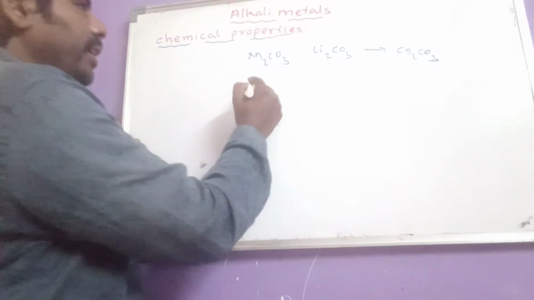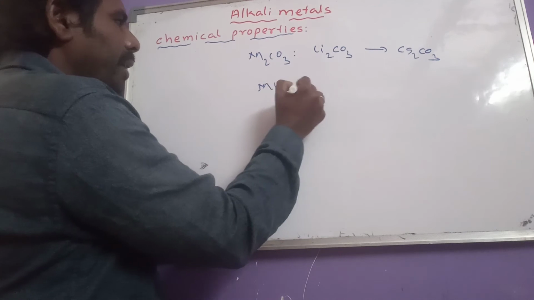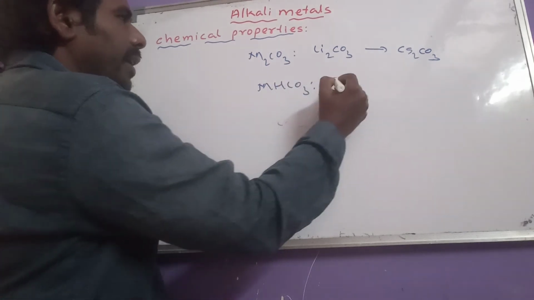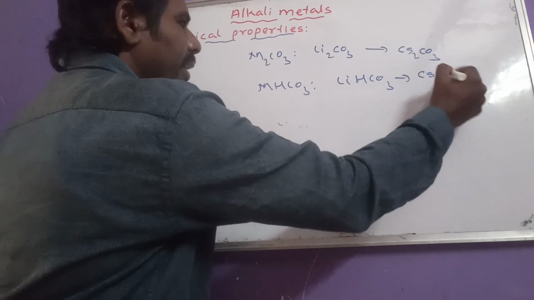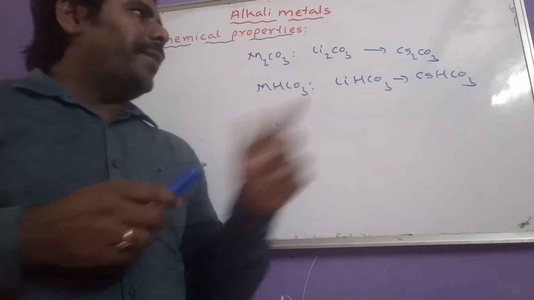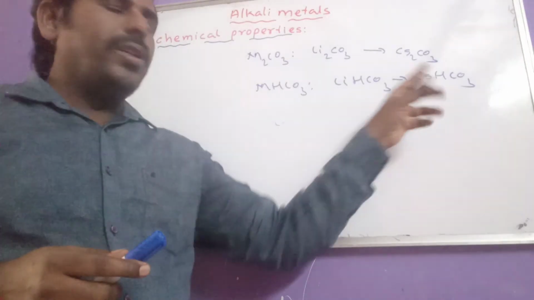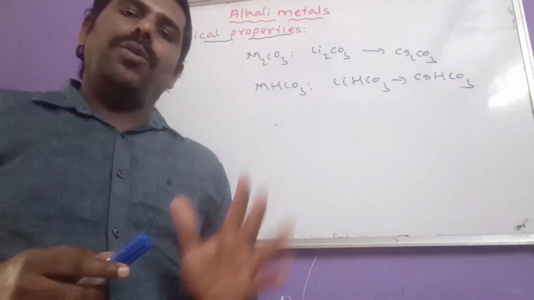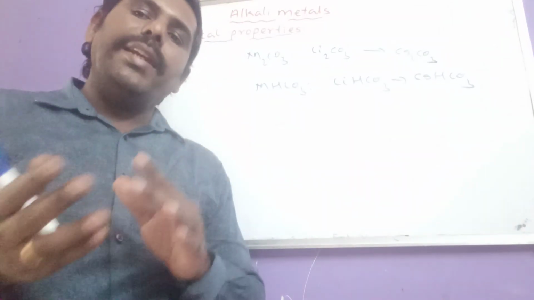And another one, hydrogen carbonates, MHCO3, with examples LiHCO3 to CsHCO3. Here also the same thing. Stability increases from lithium hydrogen carbonate to cesium hydrogen carbonate, and their solubility in water also increases.